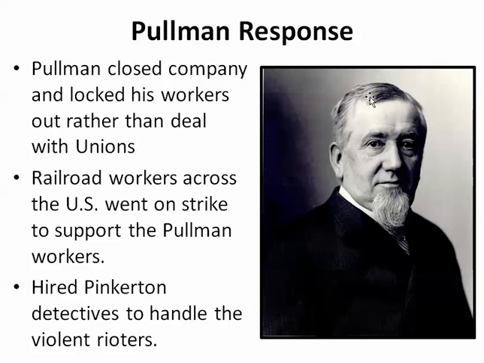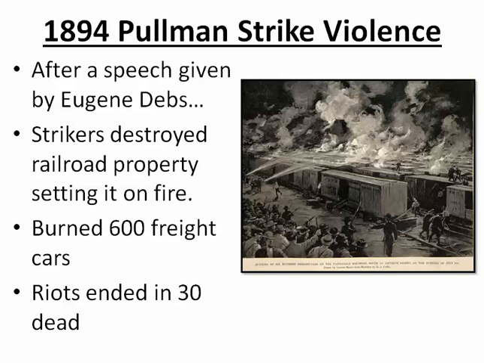And George Pullman also hires Alan Pinkerton, his detective agency, to come out and handle these violent rioters. And there's going to be some violence between them, gunshots and thrown objects and fires. And eventually, after a speech given by Eugene Debs in May of 1894, the strikers are going to go out and destroy railroad properties by setting it on fire. They burn over 600 freight cars, and the riots are going to end eventually with 30 people dead.